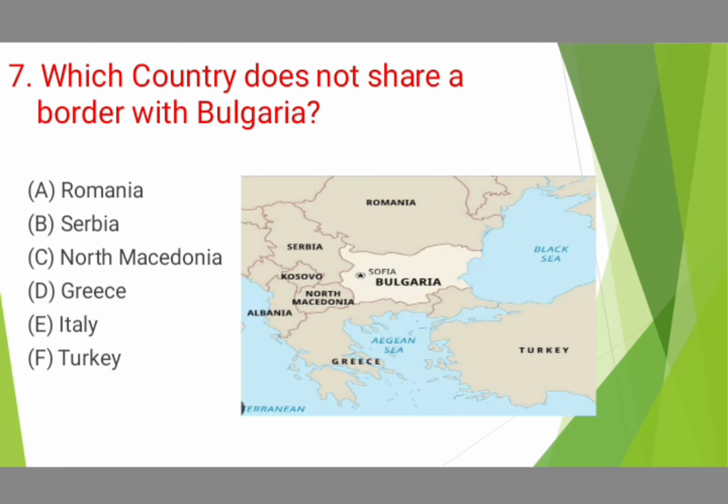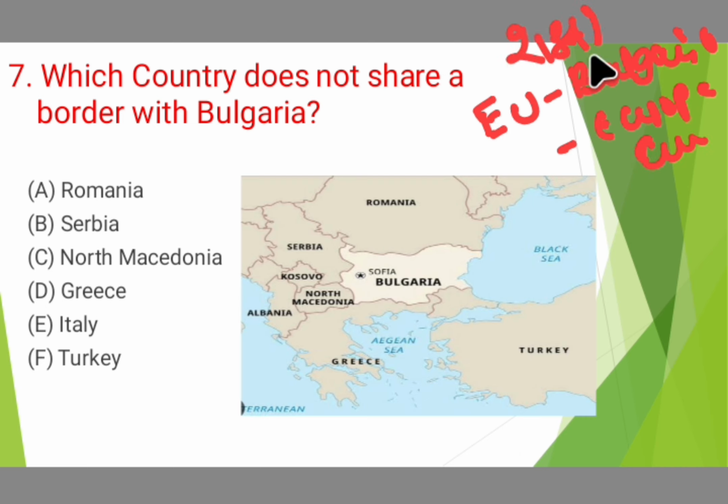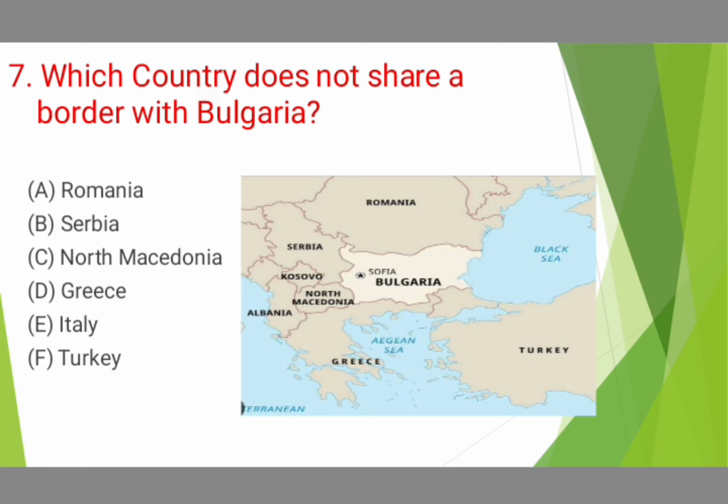Question number 7. Which country does not share a border with Bulgaria? Why is Bulgaria in the news? Because the EU has welcomed Bulgaria to use the euro as its currency, as the 21st member. Hence, this Bulgaria is in the news. And this is Bulgaria. Capital city is Sofia.